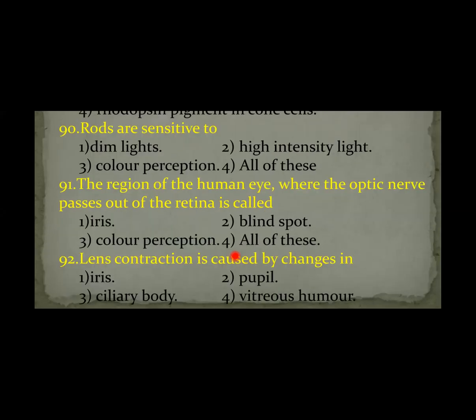Next, the lens contraction is caused by change in the ciliary body. The contraction and relaxation of the lens, or the focal length of the lens, is changed by the ciliary muscles. Therefore the answer is the third option.